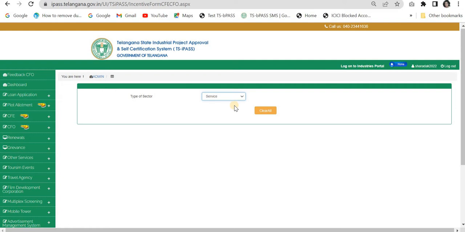Vehicle falls under service sector. So I'm proceeding with the service sector now. Click on next to move to the application form.